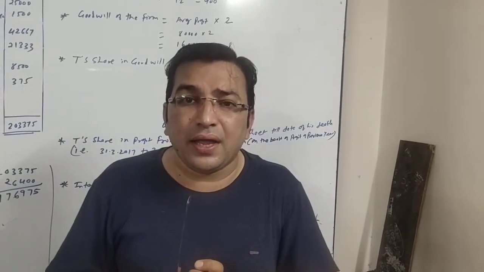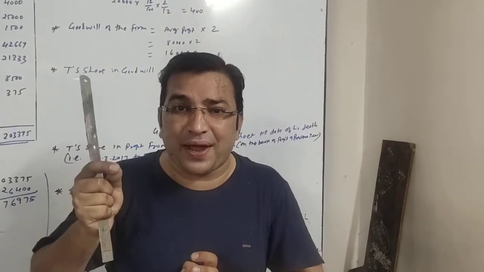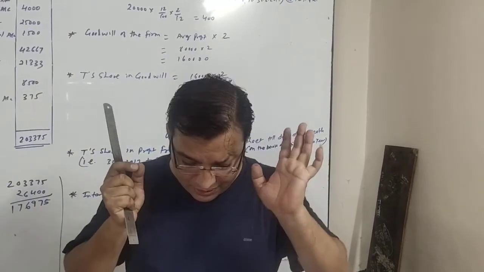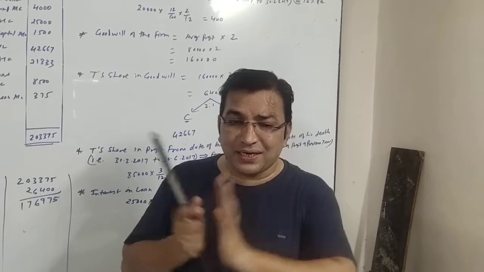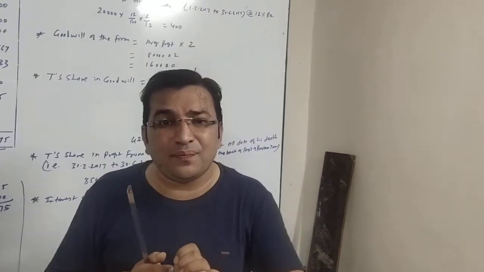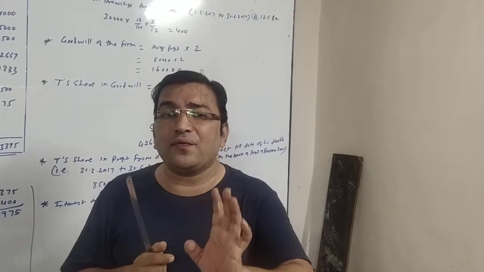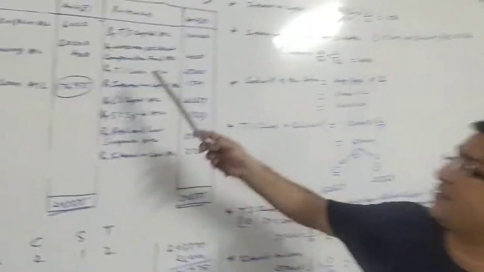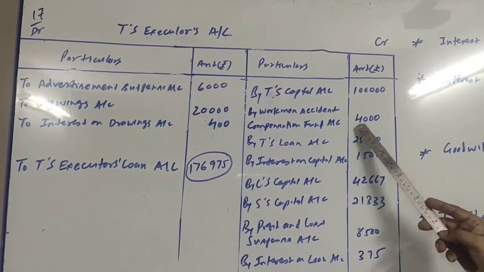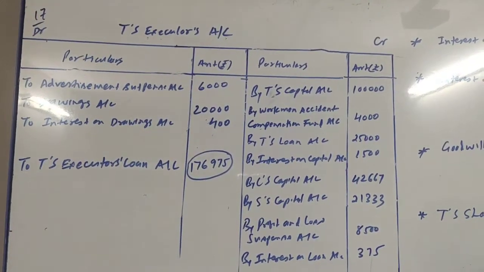So here T's share is 2/5. T will be given 2/5 share out of the workmen accident compensation fund. Now 10,000 into 2/5 gives 4,000. So here it is, by workmen accident compensation fund account, rupees 4,000.